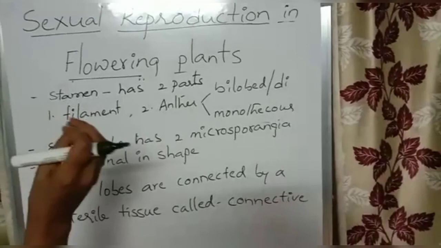Okay students, I hope you all understood this session, what I explained in this class. In this class we mainly focused on the stamen and parts of the stamen, how the filament is attached, what are the kinds of anther lobes present, and what are the examples for the anther lobes. All these points we discussed here. I hope you all understood what I told you.